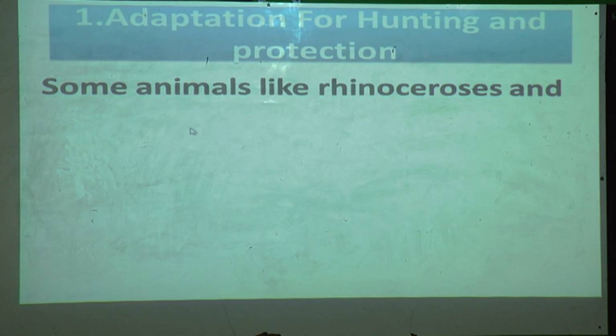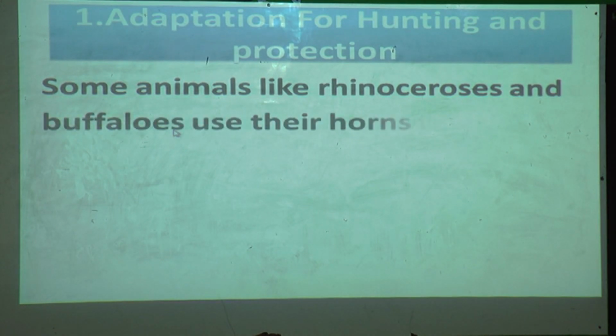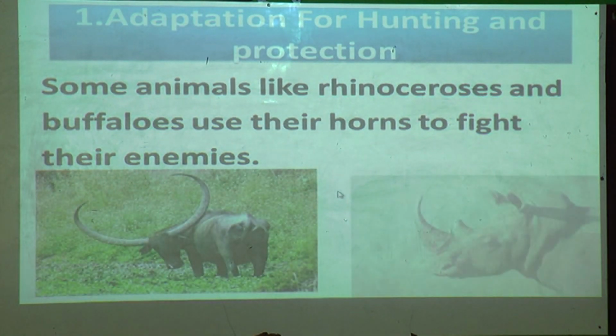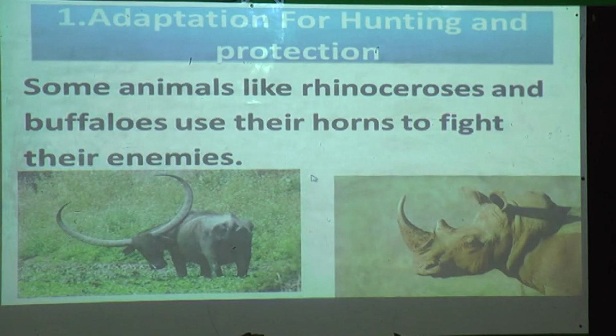Some animals like rhinoceros and buffaloes use their horns to fight their enemies. See, both these animals have horns on their bodies. When they are in trouble or if the hunter is coming near them, they use their horns to fight the enemies and they are protecting themselves like this.